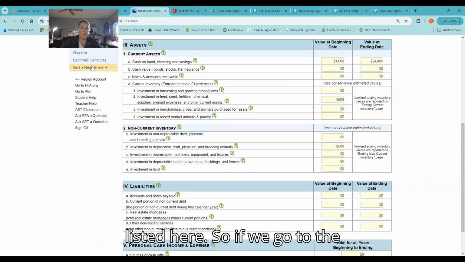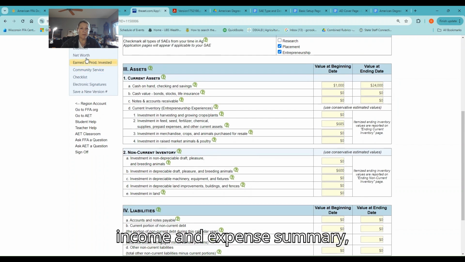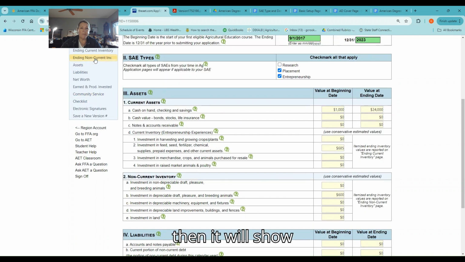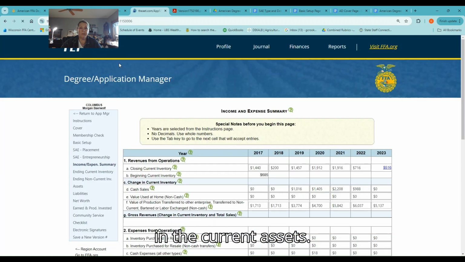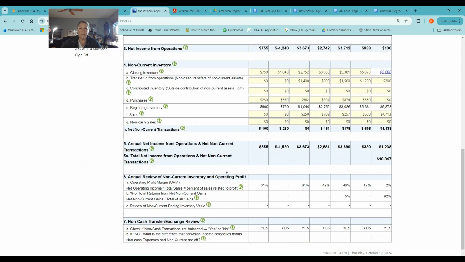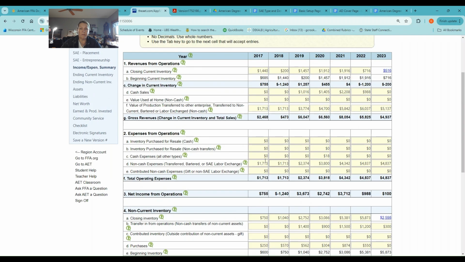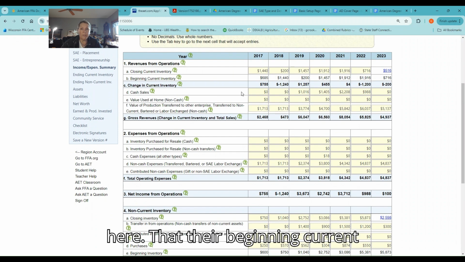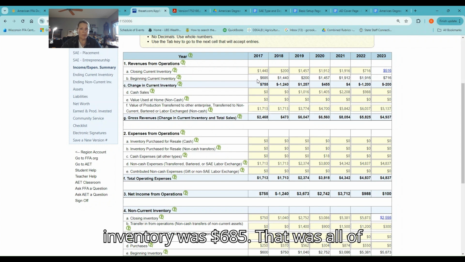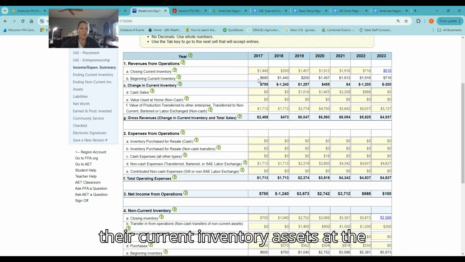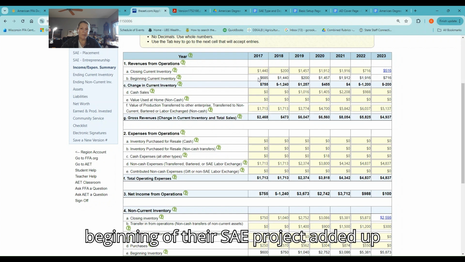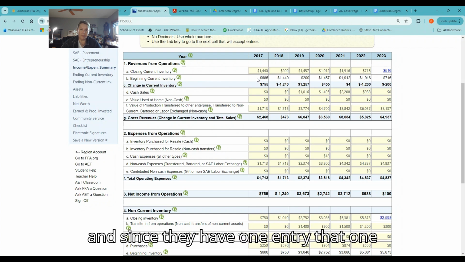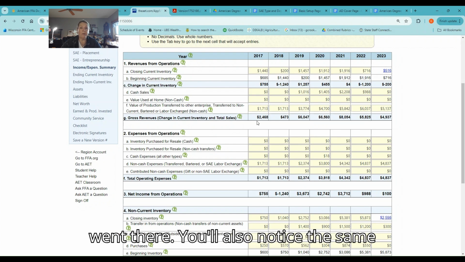If we go to the income and expense summary, it will show in the current assets right here that their beginning current inventory was $685. That was all of their current inventory assets at the beginning of their SAE project added up. And since they had one entry, that one went there.